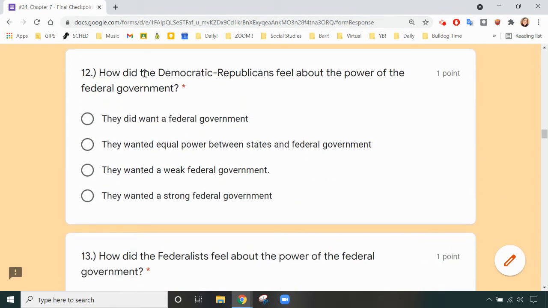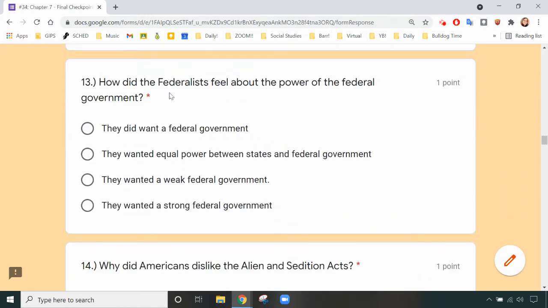Number 12. How did the Democratic Republicans feel about the power of the federal government? They did not want a federal government. They wanted equal power between states and federal government. They wanted a weak federal government. They wanted a strong federal government.